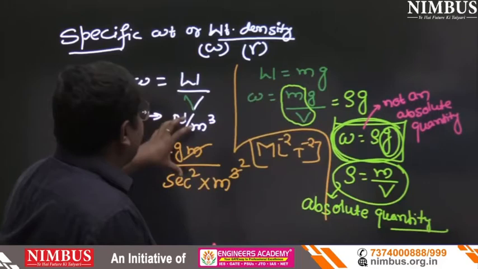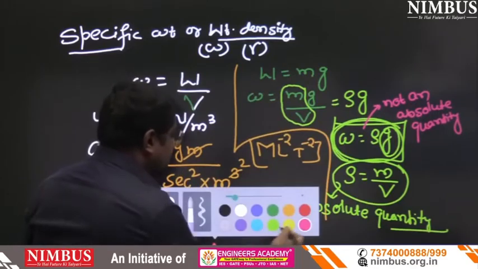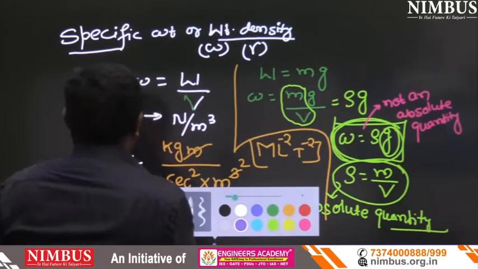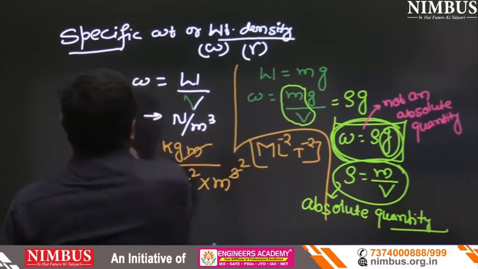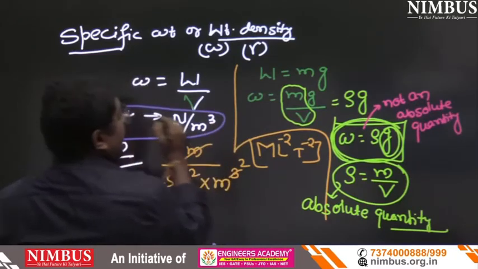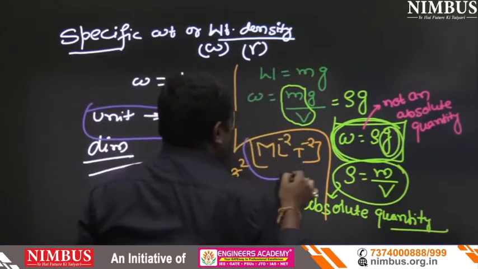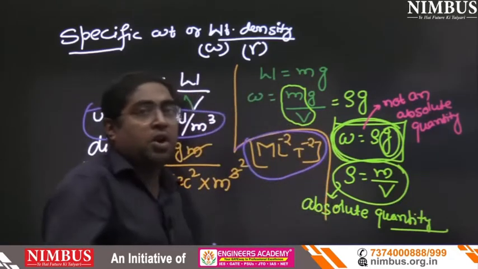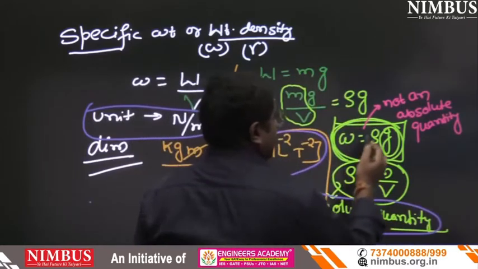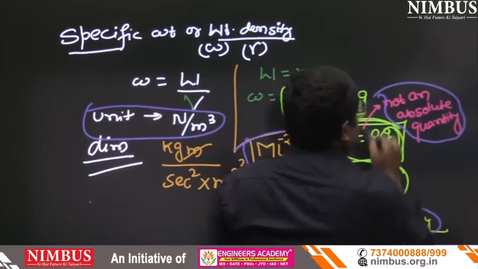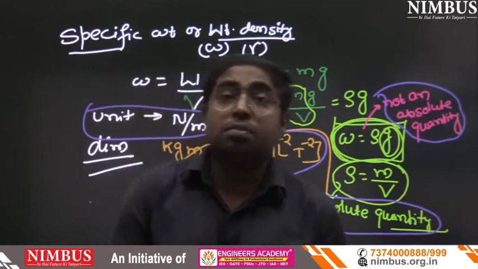From this slide, what are the questions they can ask? They can ask first the unit of this. After that, the dimension of this. Dimension is very important. Absolute quantity and not an absolute quantity is also important.